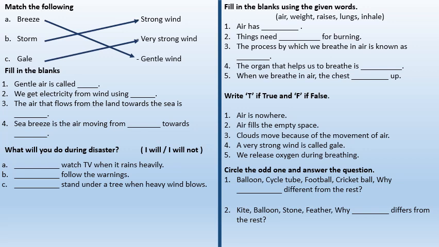Fill in the blanks. Gentle air is called breeze. We get electricity from wind using windmills. The air that flows from the land towards the sea is land breeze. Sea breeze is the air moving from the sea towards the land.